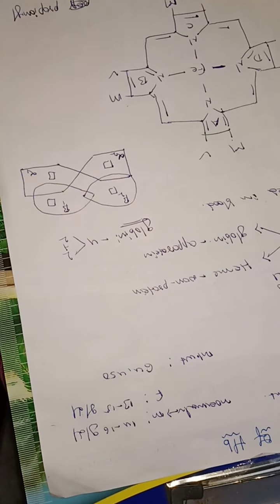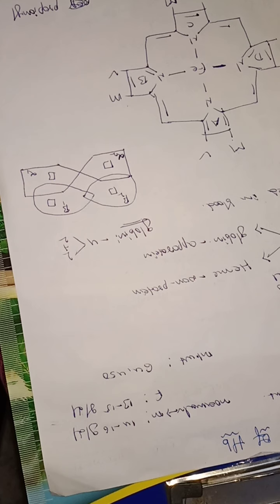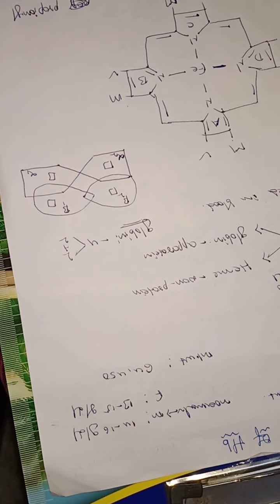So the common form is made up of alpha and beta chains, made up of amino acids. How many amino acids are present in the 4 polypeptide chains?